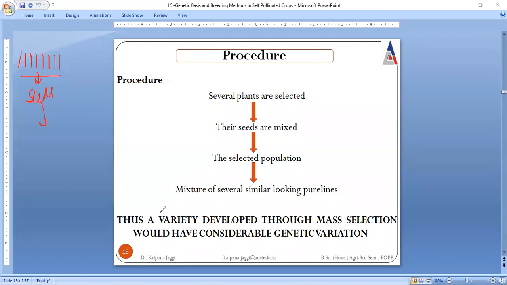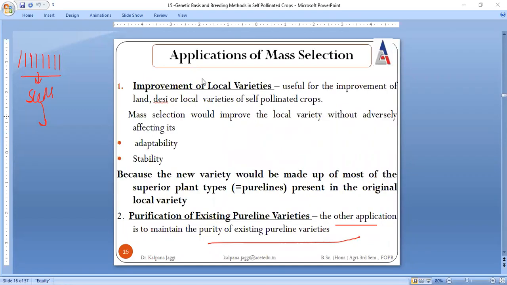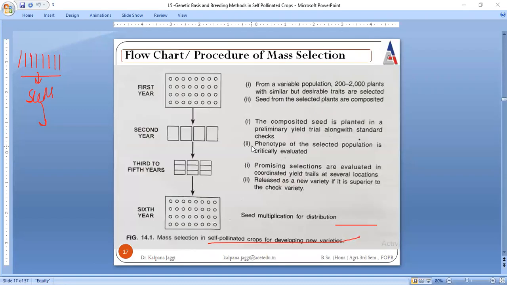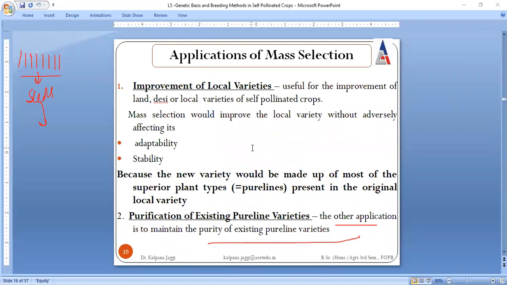So a variety developed as a result of mass selection would have considerable genetic variation. Considerable means a bit of genetic variation. Applications, I will come to later on.